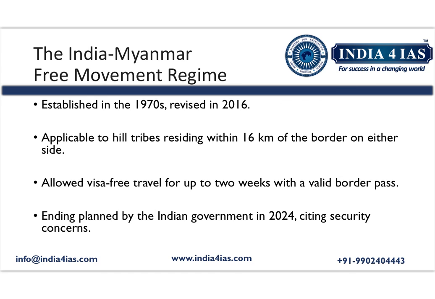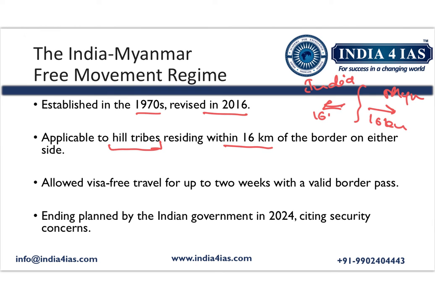Moving to the India-Myanmar Free Movement Regime. It was established in the 1970s and it was revised once in the year 2016. It is applicable to hill tribes who are residing within 16 kilometers of the border on either side. If this is India and this is Myanmar, 16 kilometers from the border on either side. It is applicable to hill tribes.